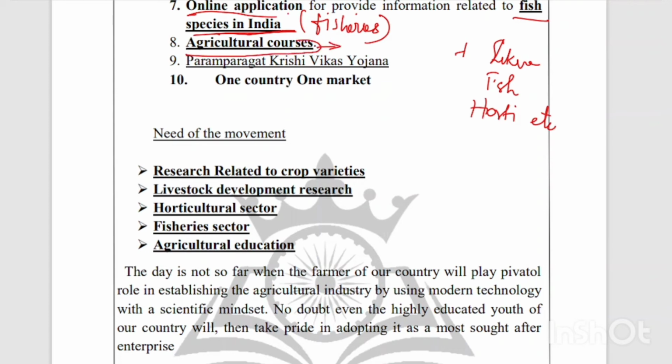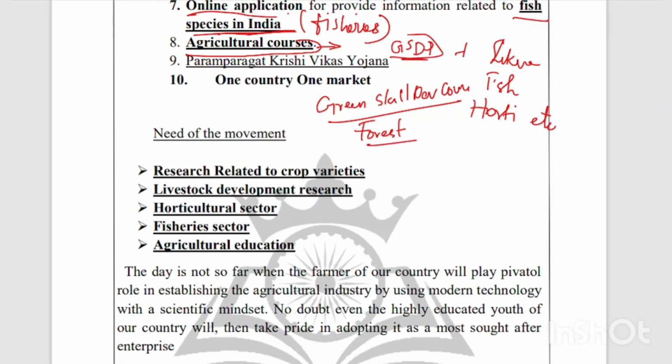And next thing is agricultural courses. As we know, there are many agriculture courses that are also included in the GSDP courses, that is Green Skill Development courses. This was introduced under the Ministry of Forest Science. The Forest Ministry introduced this program GSDP, the Green Skill Development Program, which is also like the skill development program that we had. The courses under this will include some agricultural courses that are short duration courses, like 6 months or 3 months, and also professional degree courses in the agriculture sector.